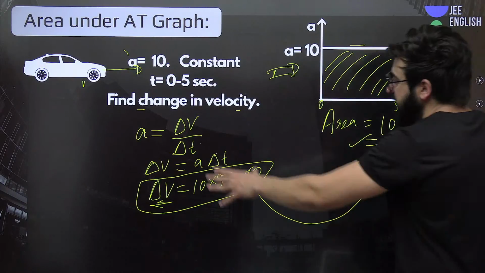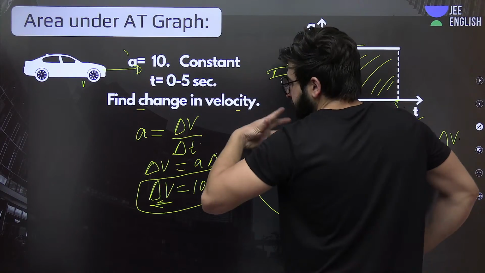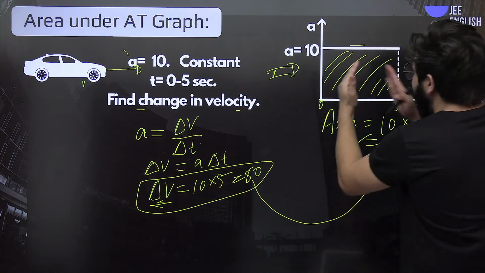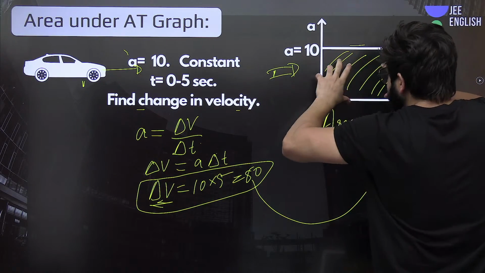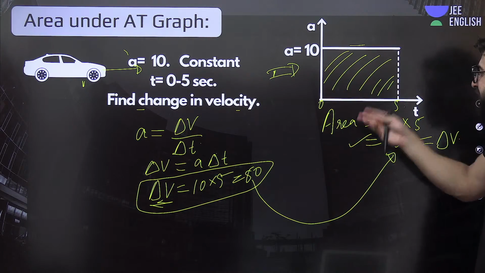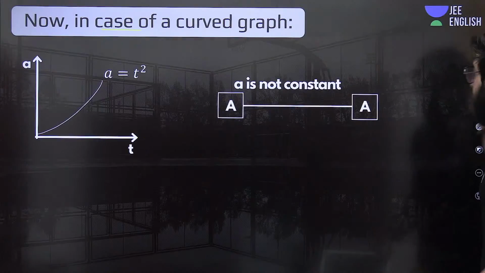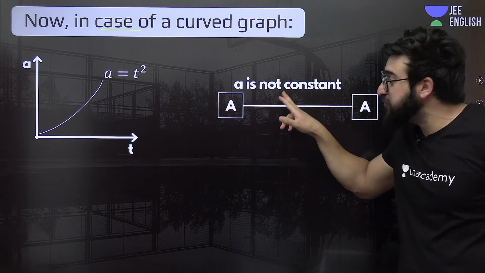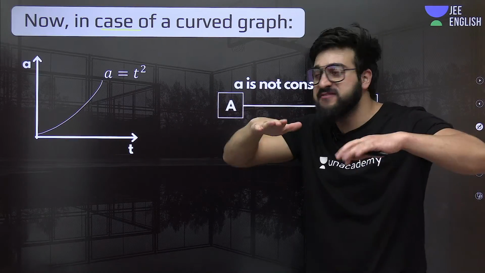In this case, previously we used the normal formula to find the change in velocity. We got 50. Over here, we got the area under this acceleration-time graph by using the normal formula, because this was a straight line, length into breadth. Now, if acceleration is not constant, how are you supposed to find the change in velocity? This is a difficult task.